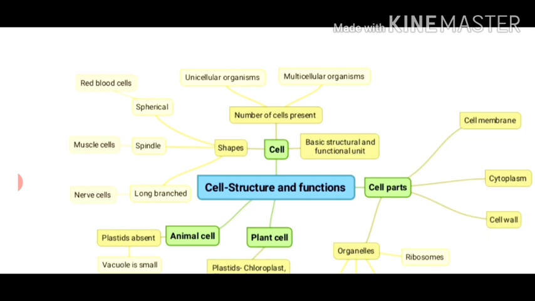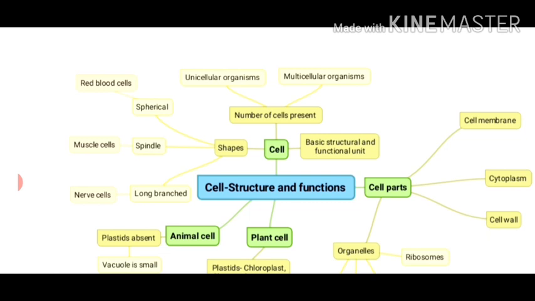Now, can you guess the number of cells in a tall tree or in a huge animal like an elephant? The number runs into billions and trillions. Even human body has trillions of cells which vary in shapes and sizes.